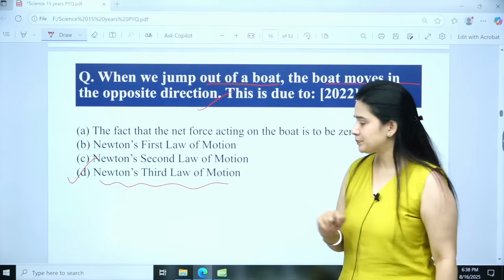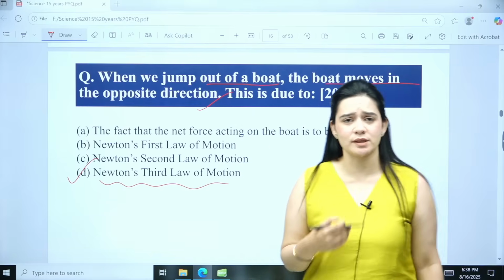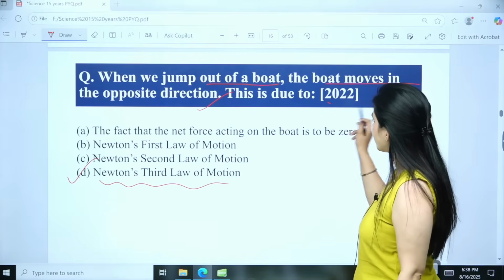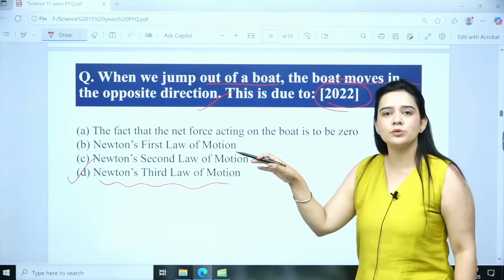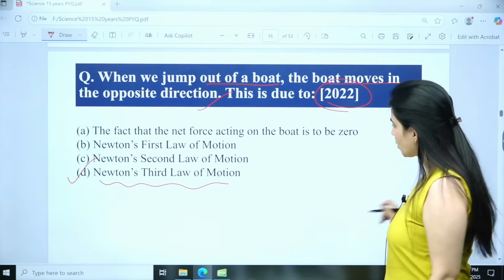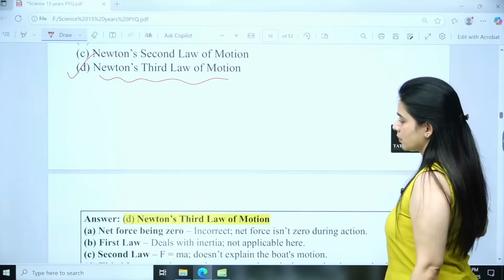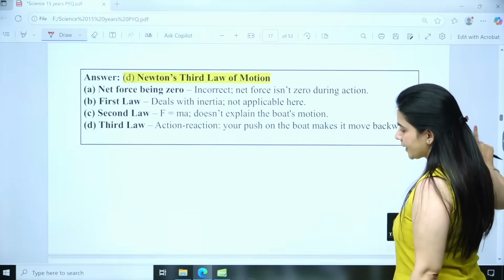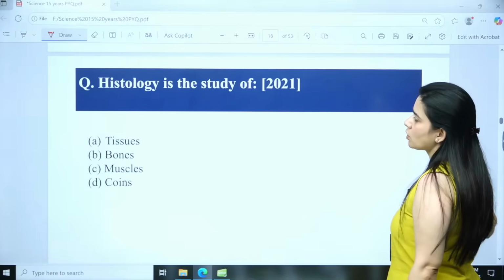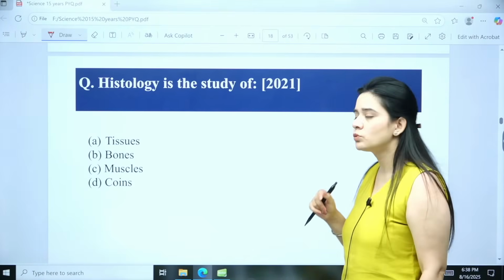So, see how the questions are being repeated. It was asked in 2022, it was again asked in 2024. So, basic concepts will always be there. Then coming to the next question, histology is the study of what?